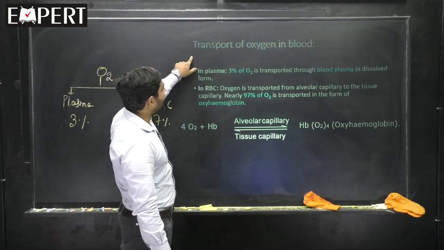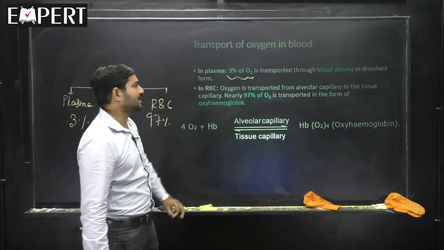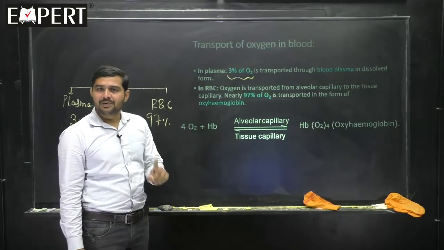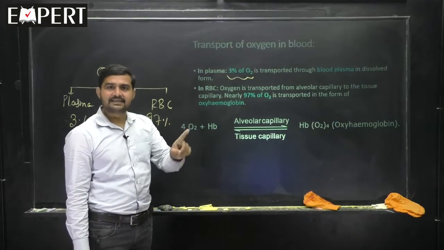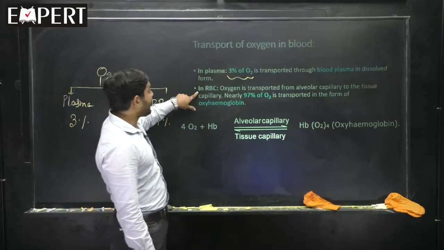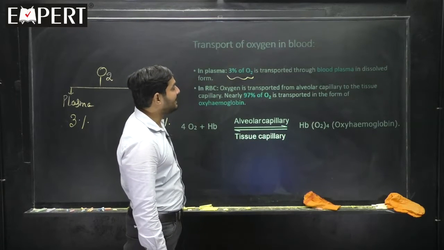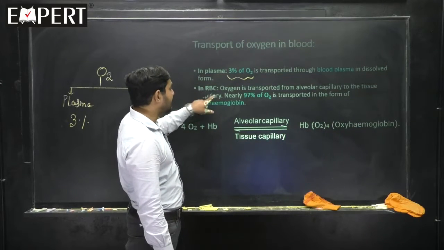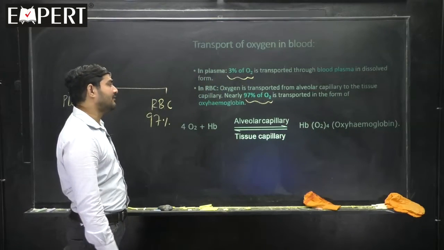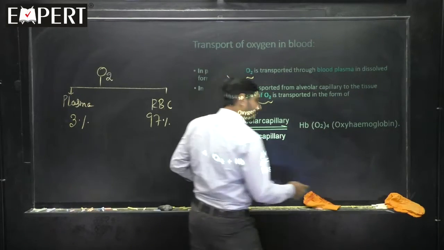So, transport of oxygen in the blood. 3% of the oxygen is transported in blood plasma in the dissolved form, and I told you the solubility of oxygen is less in the blood plasma, so it is a small percentage. Next, in RBC, oxygen is transported from the alveolar capillary to the tissue capillary, nearly 97% in the form of oxyhemoglobin. And what is that? Let me explain.